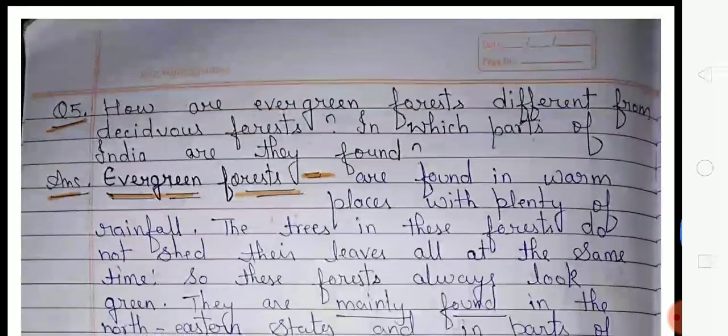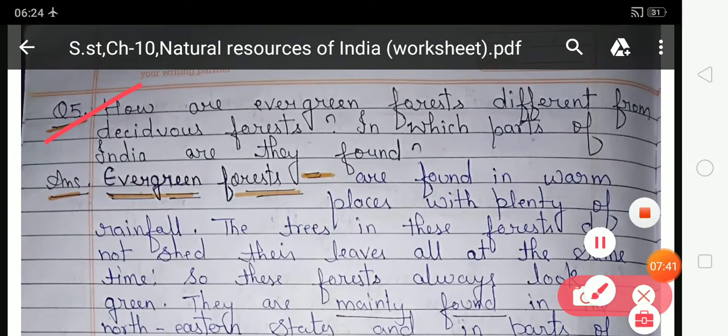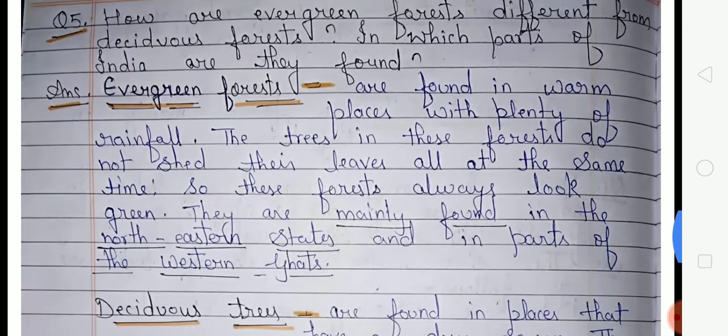Look at the next, fifth number: How are evergreen forests different from deciduous forests? In which parts of India are they found? Answer: evergreen forests are found in warm places with plenty of rainfall. The trees in this forest do not shed their leaves all at the same time, so this forest always looks green. They are mainly found in northeastern states and in parts of the Western Ghat.